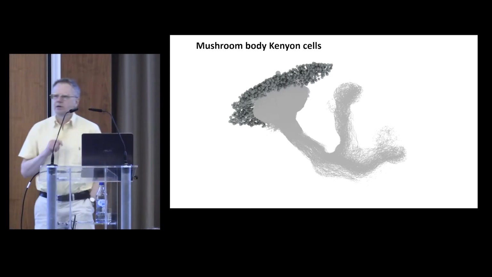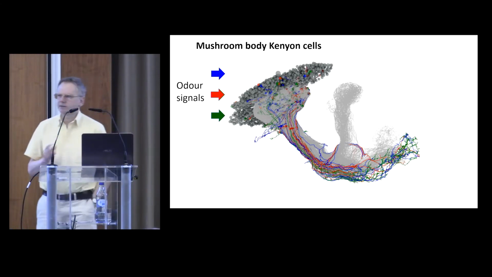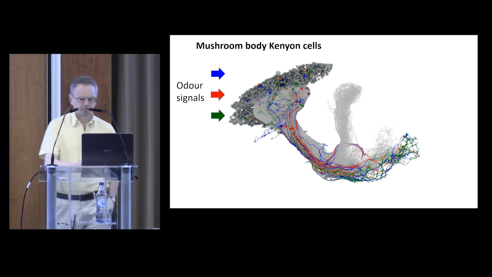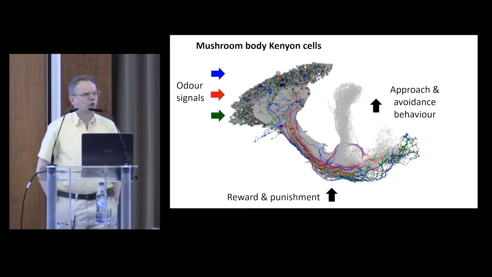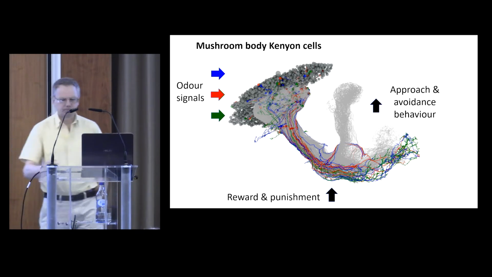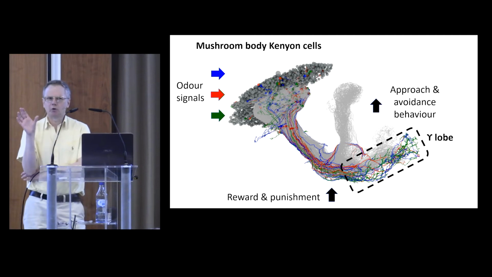We know that this learning takes place in an area called the mushroom body, where Kenyon cells respond to signals from upstream projection neurons. And the mushroom body also receives reward and punishment signals, and its output influences the fly's behavior. We're going to focus on an area called the gamma lobe, which is responsible for expressing memory within the first hour or so after learning.